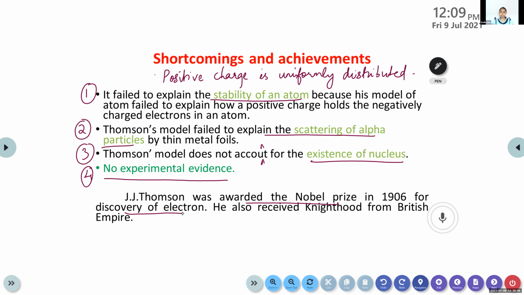Ma'am, will you explain the third point? Yeah, that means nowadays we are using Bohr model of an atom, right? In that Bohr model, there is one positively charged center called nucleus, right? But here in Thomson's model, he did not explain anything about nucleus. He did not mention the existence of nucleus. That's it.